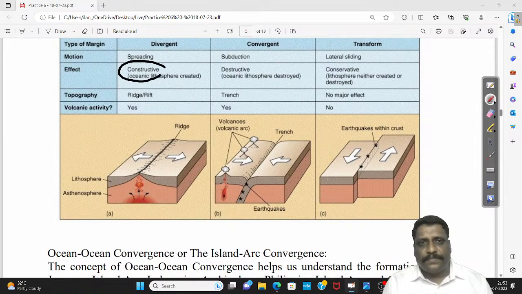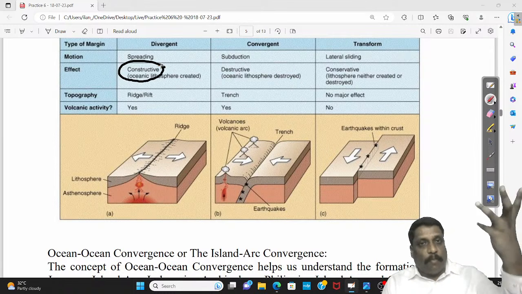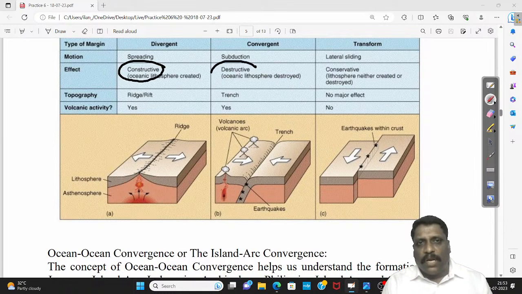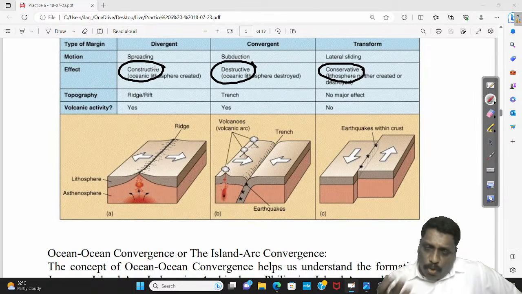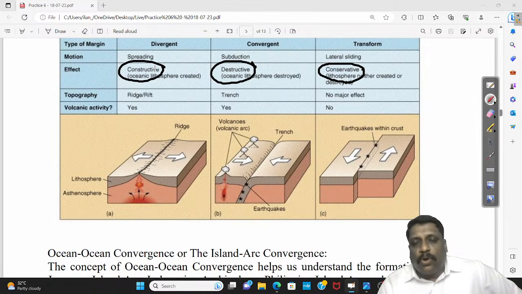Divergent boundary, very popularly, you call a constructive boundary, because new rocks will be formed. Convergent boundary is called a destructive boundary because old rocks will be destroyed. Transform boundary, you call a conservative boundary. Neither constructive nor destructive. Neither are new rocks formed nor are old rocks destroyed. Neither it creates nor does it get destroyed.